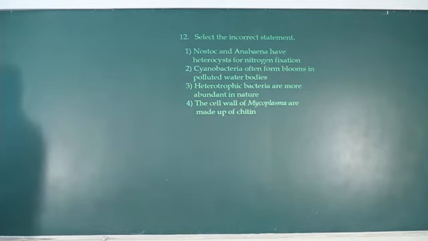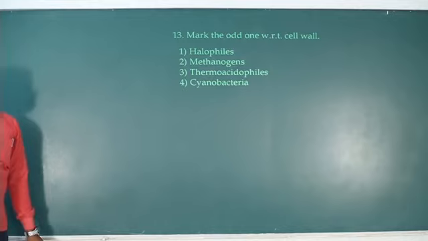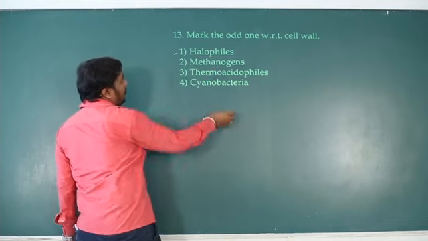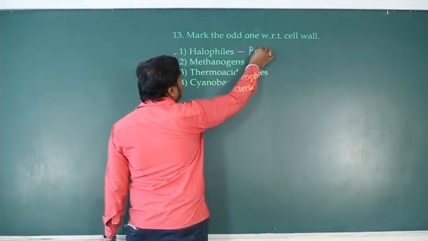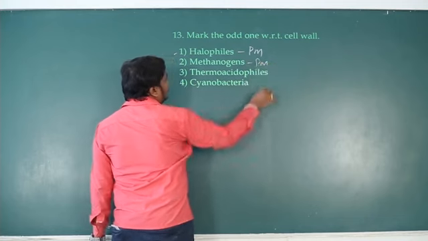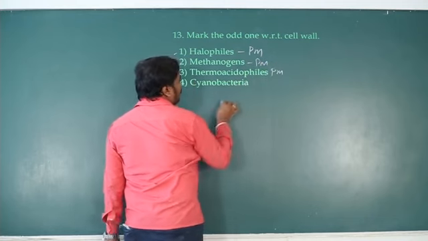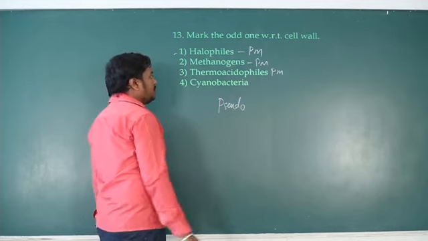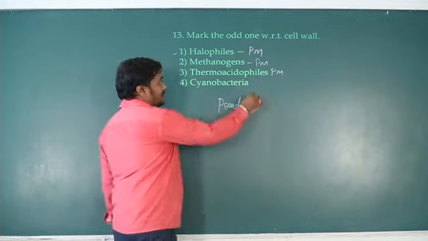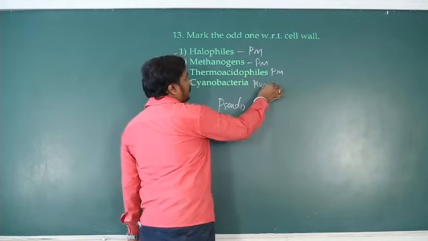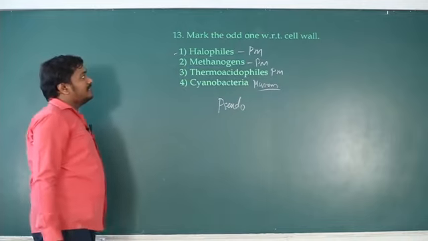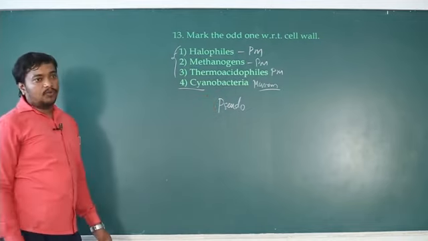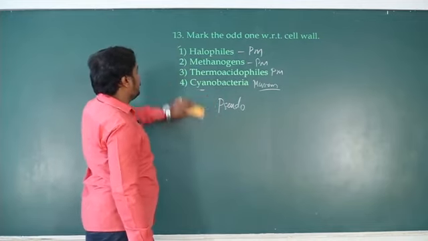Okay, let's come to the next question. Mark the odd one with respect to cell wall. Halophiles have pseudomurein, methanogens have pseudomurein, thermoacidophiles have pseudomurein. Cyanobacteria have a specific type of murein, that is only murein. They have a murein cell wall, and these three belong to archaebacteria, and this one belongs to blue green algae, cyanobacteria. So it's the answer.